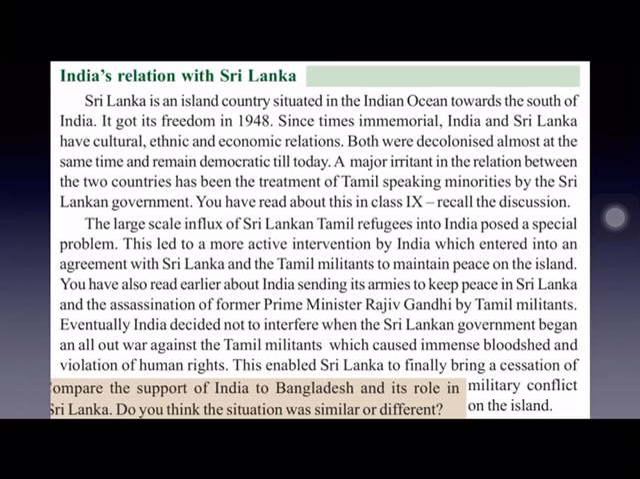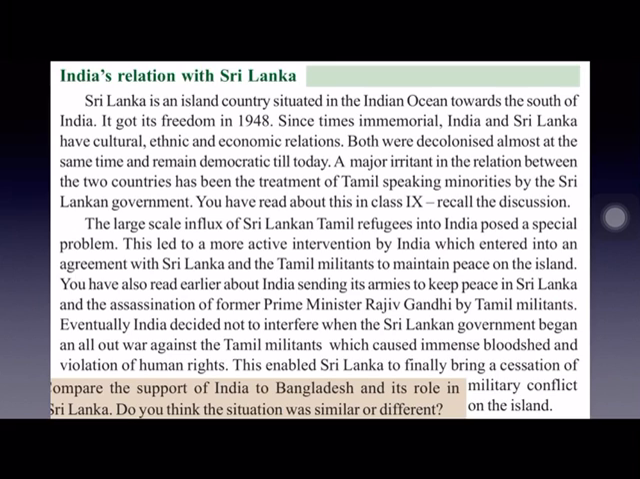And India and Sri Lanka are maintaining cultural, ethnic and economic relations. Good relations they are maintaining. Economic relations, ethnic relations and cultural relations also. And both were decolonized almost at the same time. India got freedom in 1947 and Sri Lanka got freedom in 1948. Almost at the same time, both the countries became independent. And they are remaining as democratic countries till today. Both India and Sri Lanka are also democratic countries.